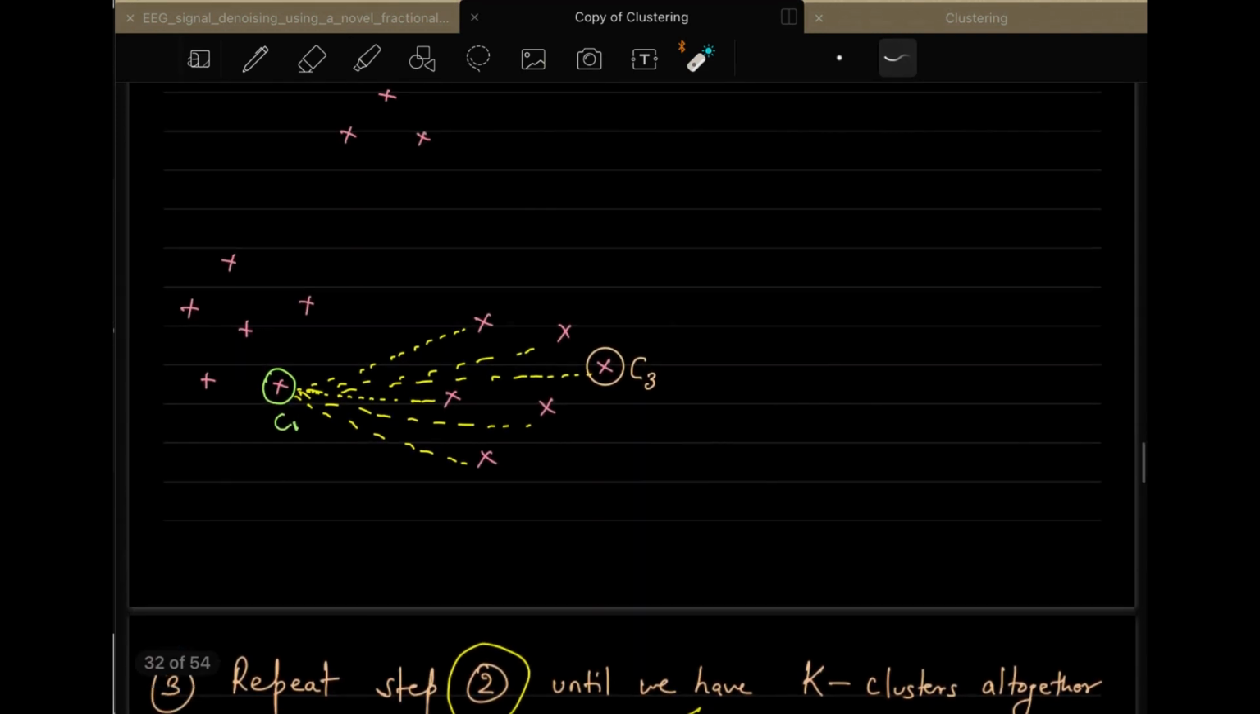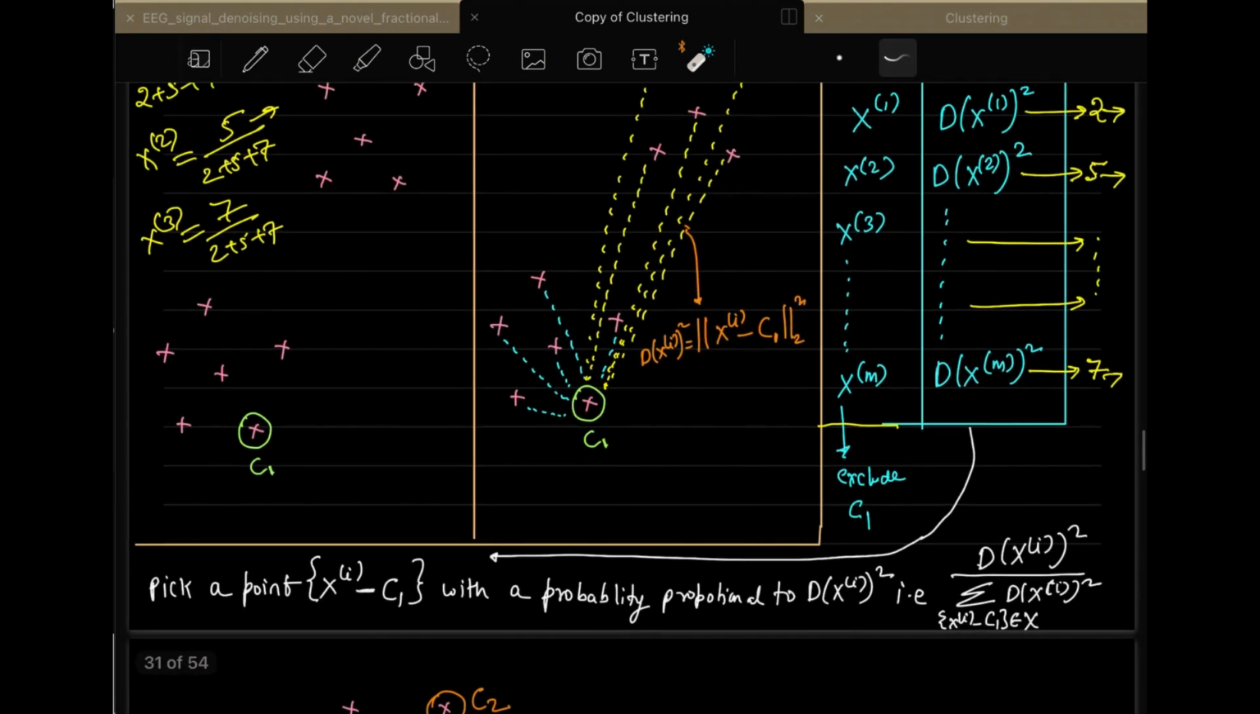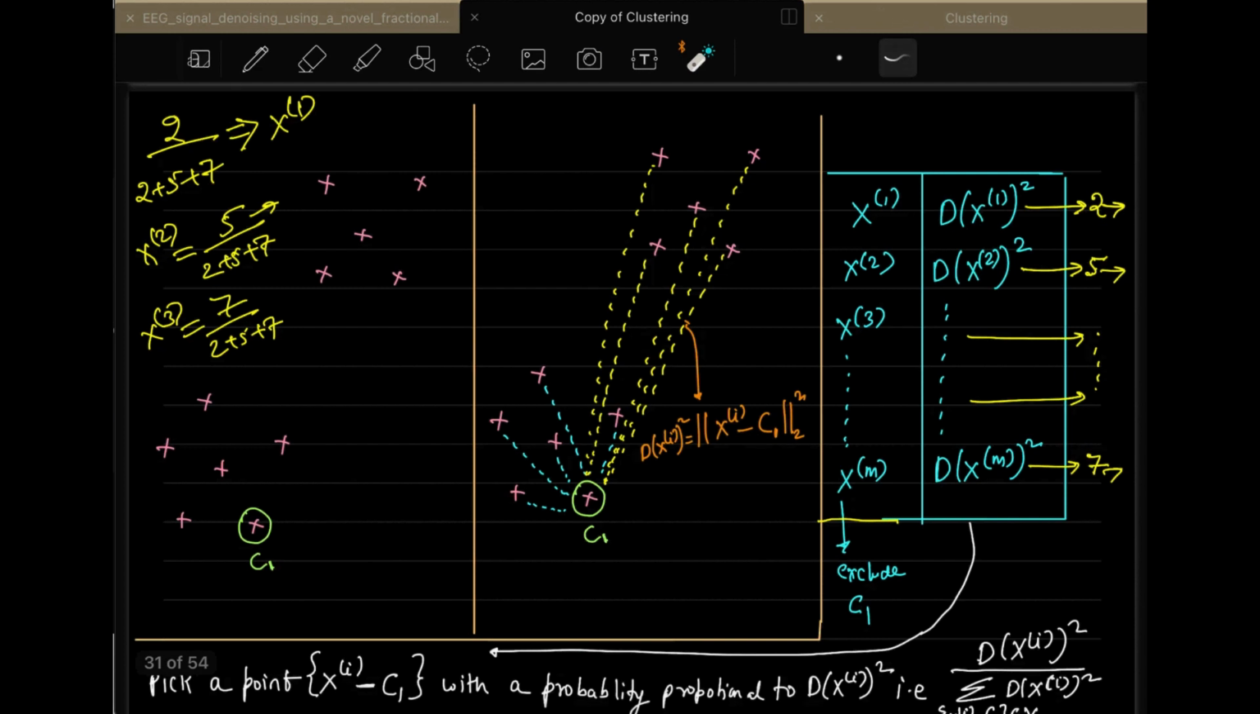Does anybody have any questions related to k-means plus plus? Let me know. Yes, sir. What if two data points have the same distance from the nearest centroid? Then you can take any one of them. What you are saying is if two data points have the highest distance, right? Yes, sir. You can take any one of them.